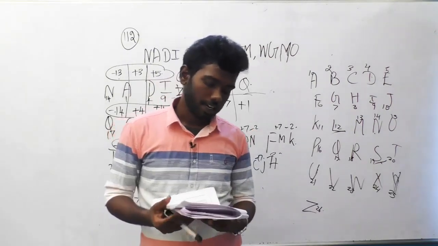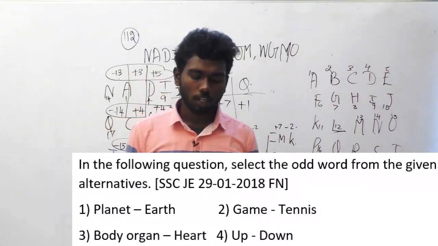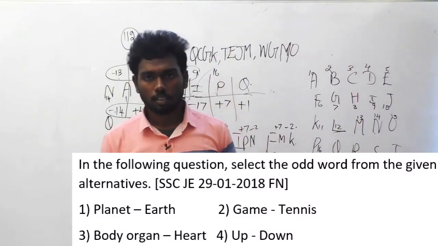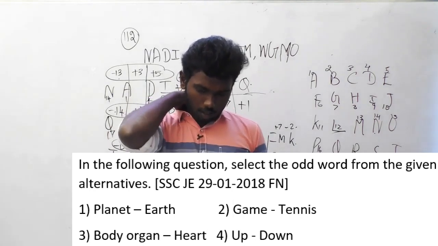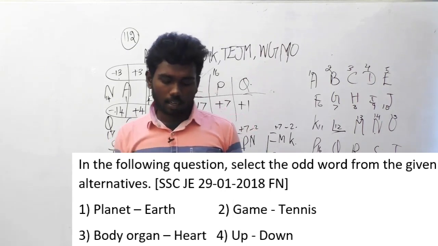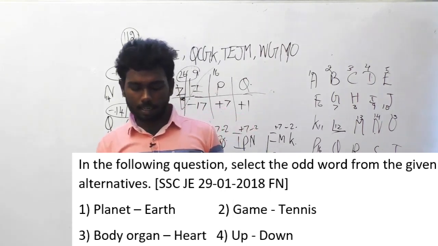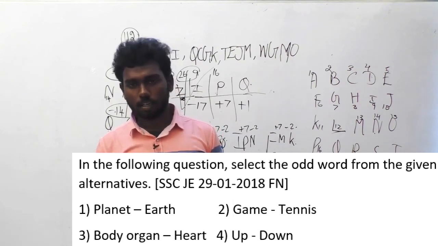Question number 118. In the following question, select the odd word from the given alternatives. We have to select which word is the odd word. The options are planet Earth, game tennis, body organ heart, up and down.